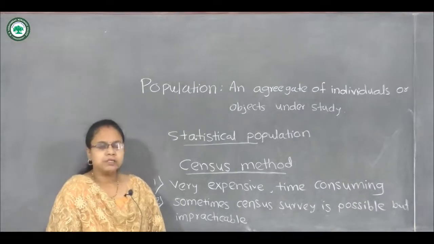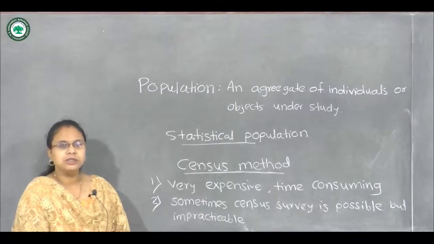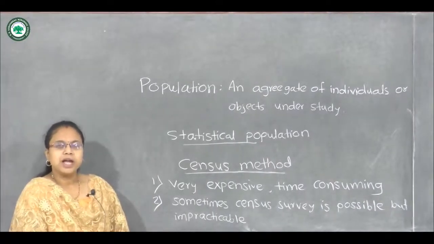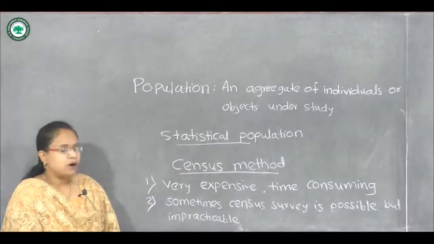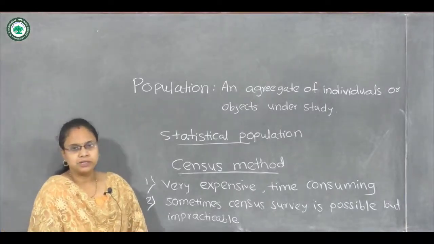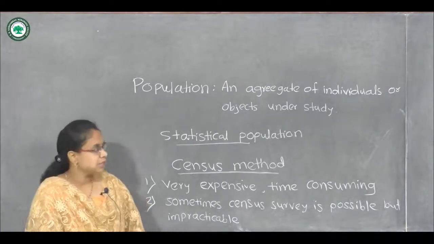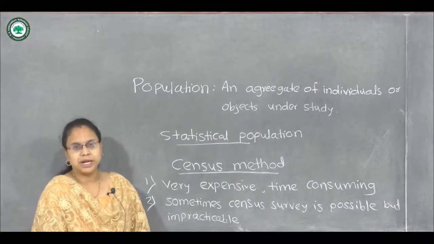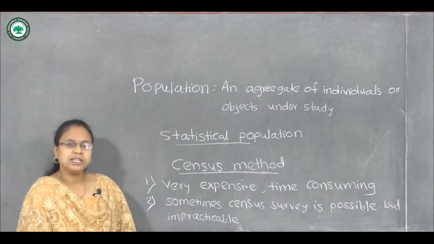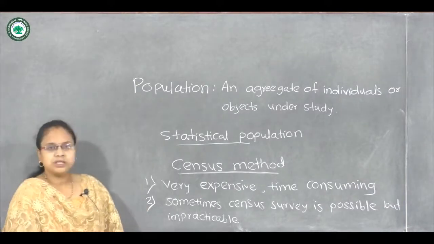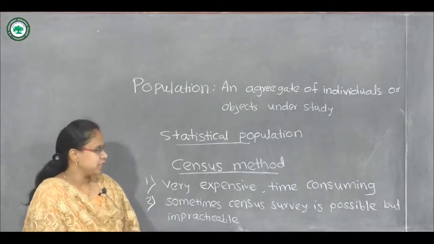For example, suppose we are interested in doing the blood test, and we can't take all the blood from the body. So it is not possible. It is possible, but it is not practicable. So in that case, census method fails. So this is the second limitation.